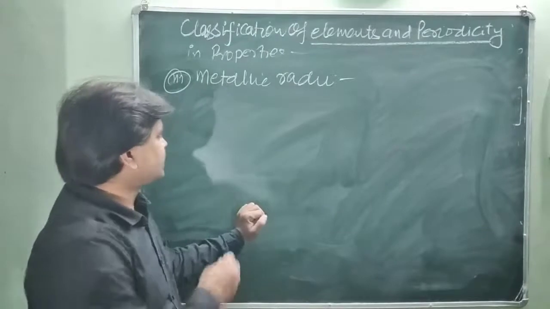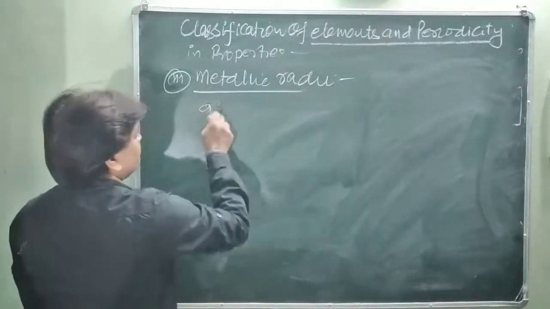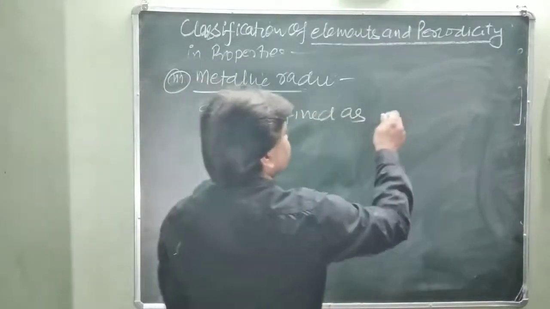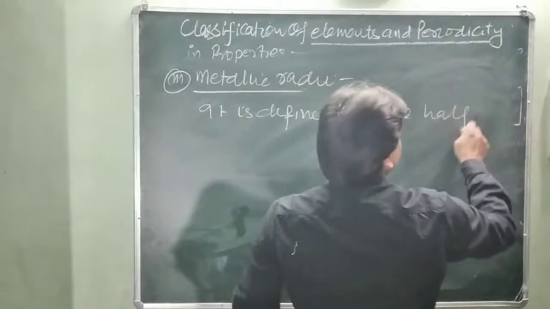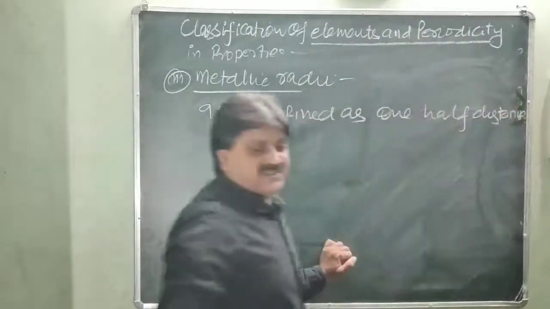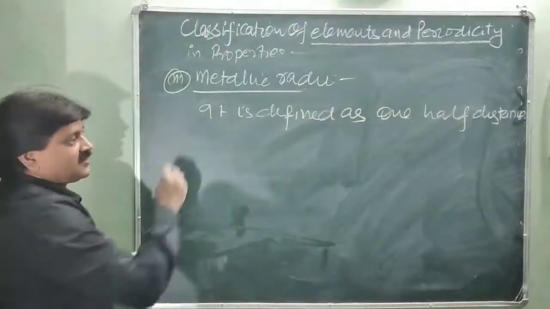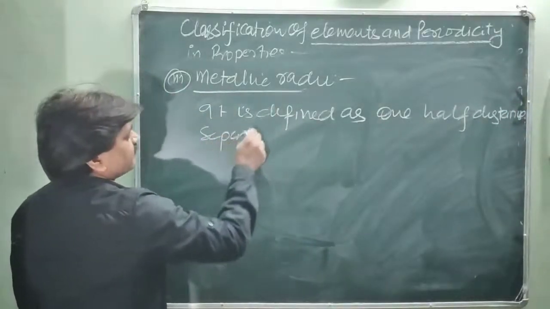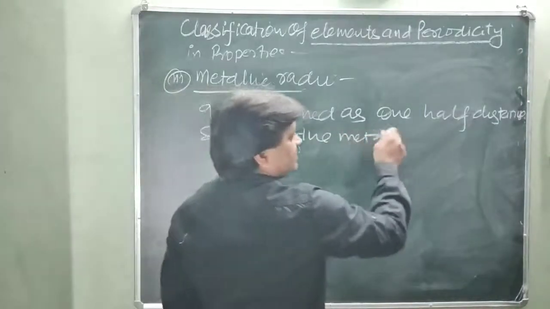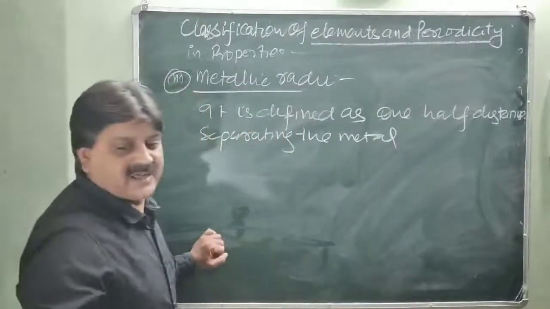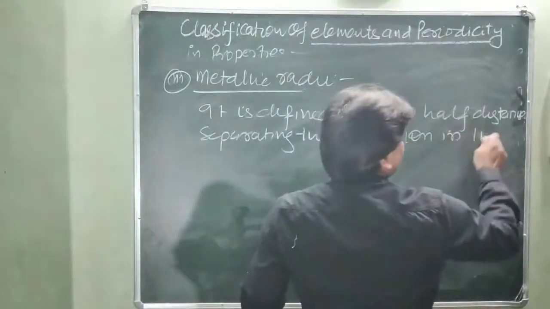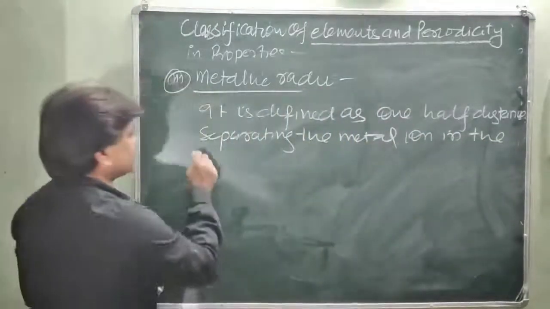It is defined as one half the distance separating the metal ions in the metallic crystal.